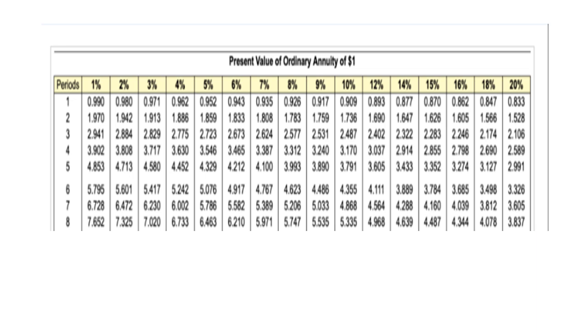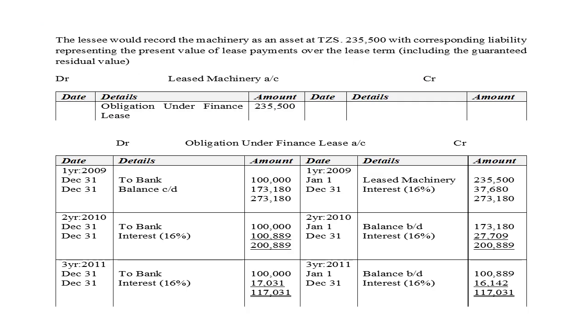But 18 is 2.1, so approximately it is 16%, which is found in year 3, 2.246. Again, 18 is found at 2.1, which is more or less than 2.22. So again, we take this 16%. So again, let us look at how the lessee will present this in the books of the lessee.